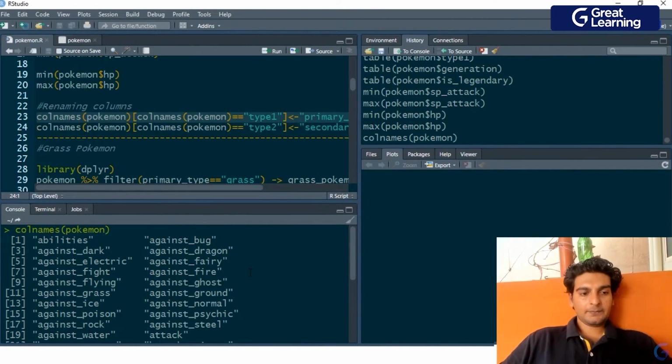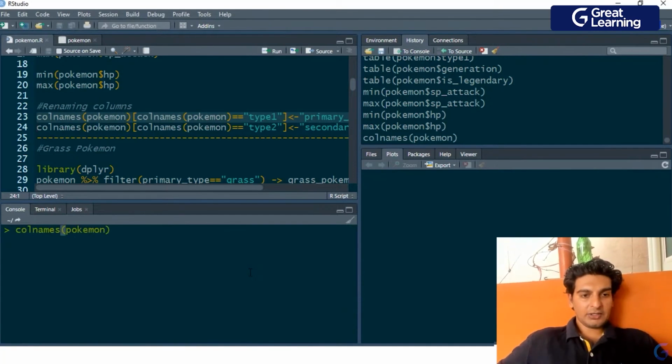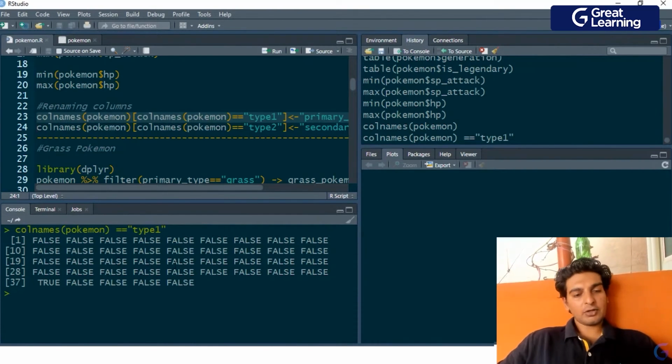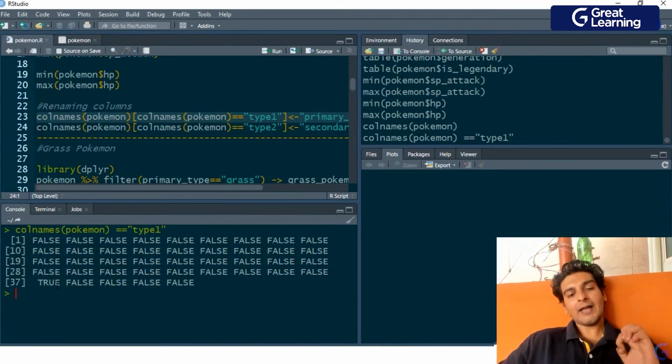Now that this is done, I am checking colnames of Pokemon is double equal to type 1. And here I have a bunch of false and true values, and I have a true value only in that case where the column name is equal to type 1.